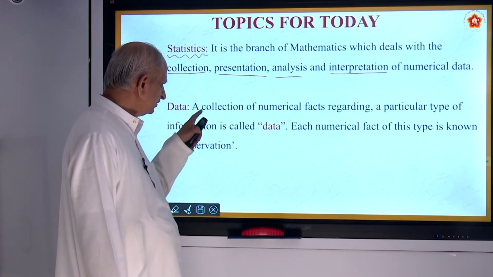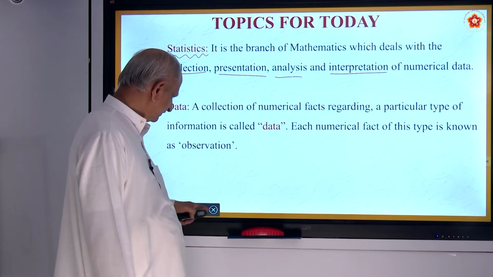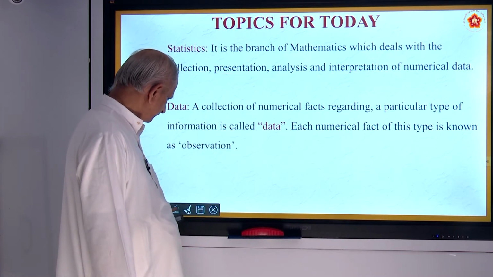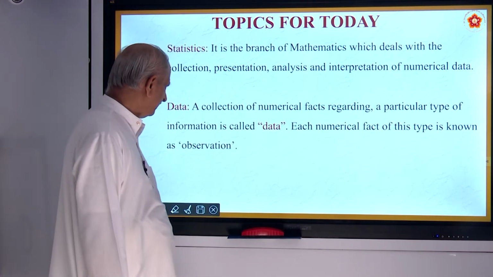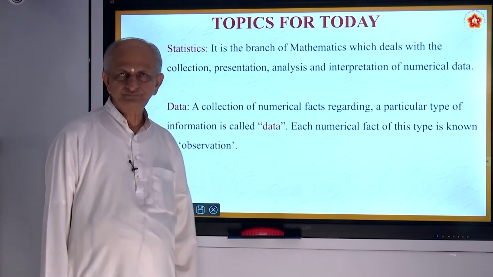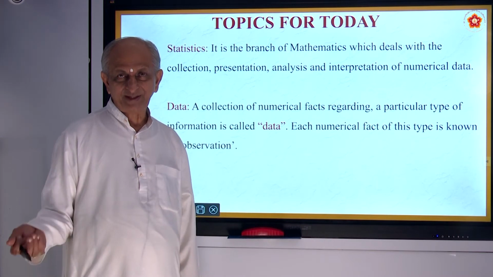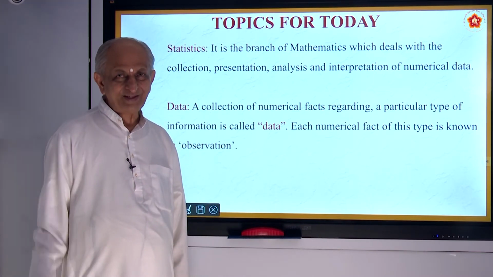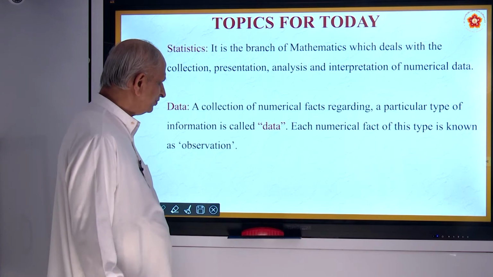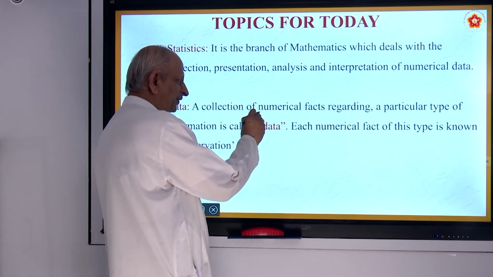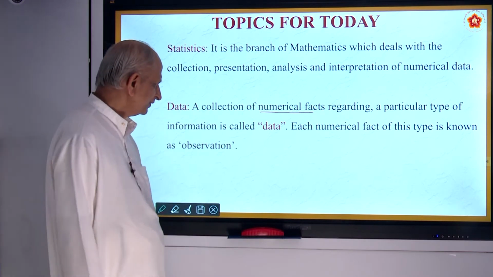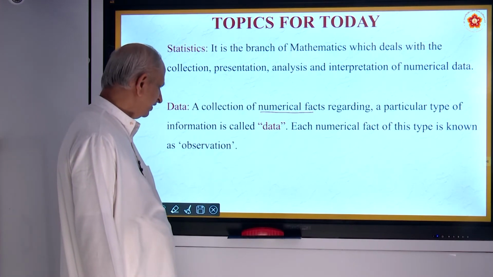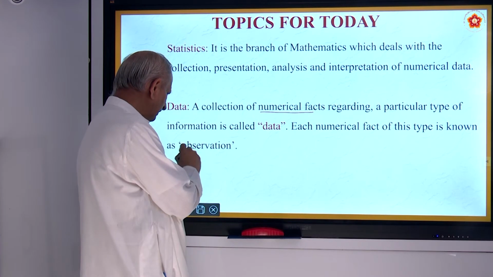What is data? A collection of numerical facts, regarding a particular type of information. I just now was telling about cricket score. It is information, so there you are collecting what are called scores. And each numerical fact of this type is known as an observation.